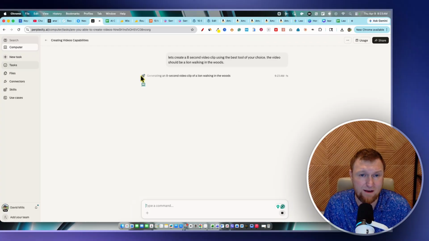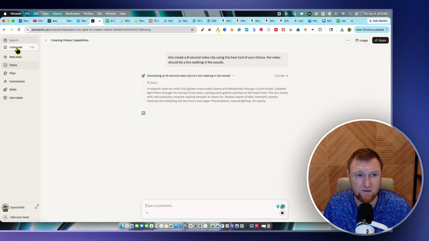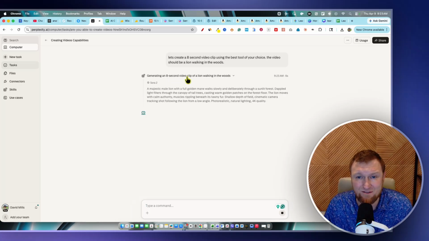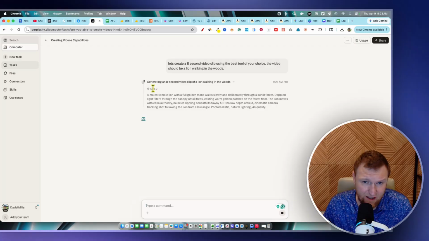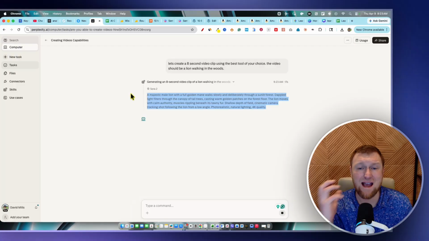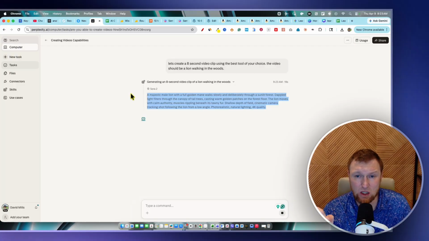As you can see, when you have this Computer going right here, that means you're in the Computer function of Perplexity. So it's generating an 8-second video clip, and it did choose Sora over VO, so it's using Sora 2. It also automatically made a way better prompt, because it kind of needs a prompt.